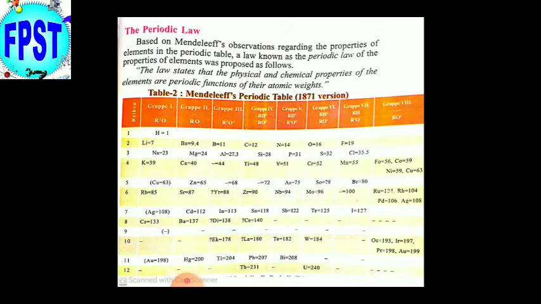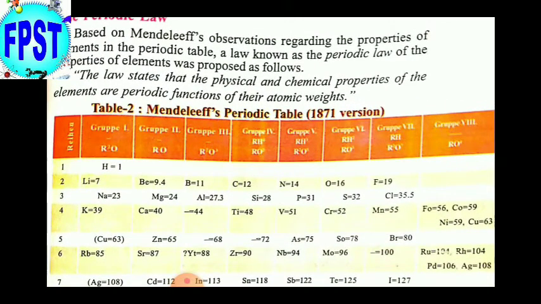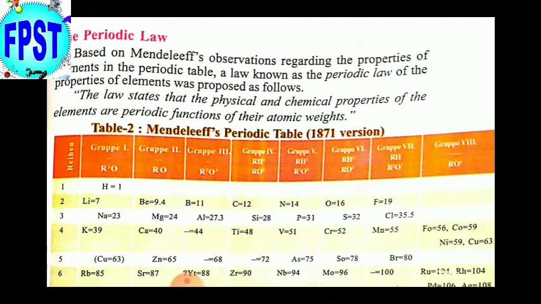Based on Mendeleev's observations regarding the properties of elements in the periodic table, a law known as the periodic law of the properties of elements was proposed. It is the periodic law of Mendeleev. Mendeleev's periodic law states that the physical and chemical properties of the elements are periodic functions of their atomic weights.